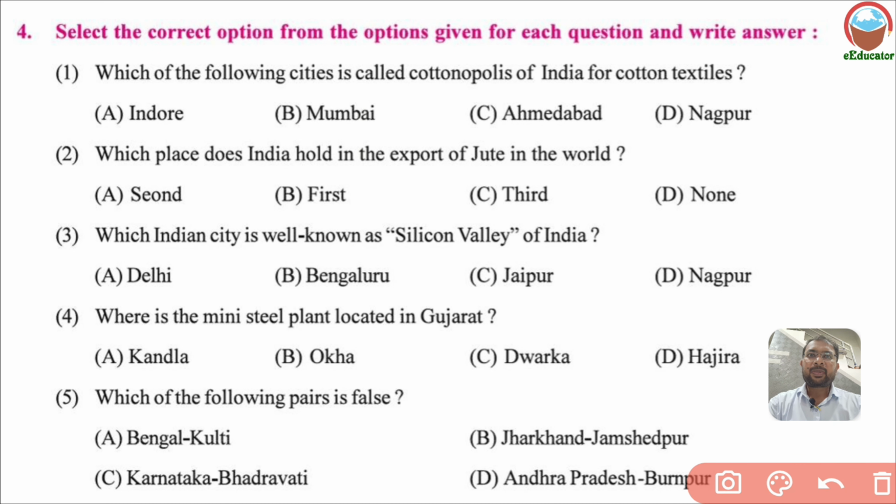MCQ. Which of the following cities is called the Cottonopolis of India for cotton textile? Cottonopolis was Mumbai. Which place does India hold in export of jute in the world? India's rank in export is second. Which Indian city is well known as the Silicon Valley of India? Bengaluru. Okay, where is the mini steel plant located in Gujarat?